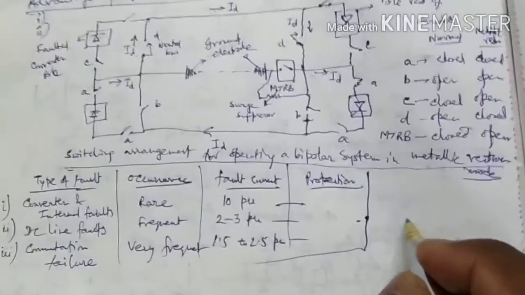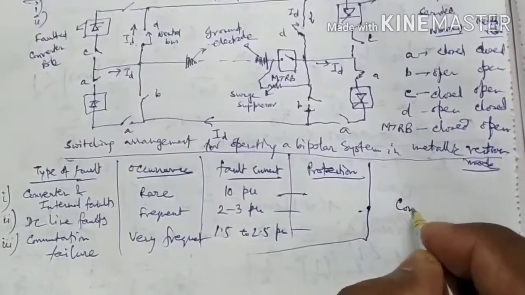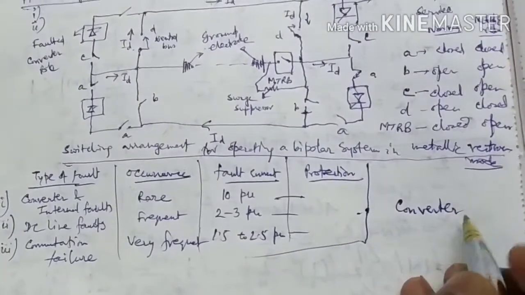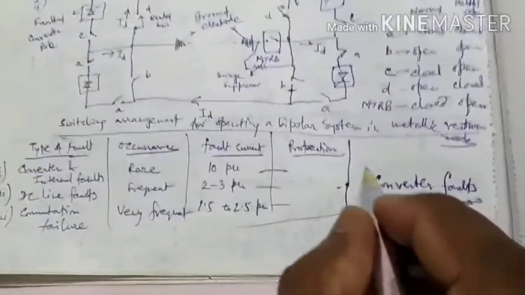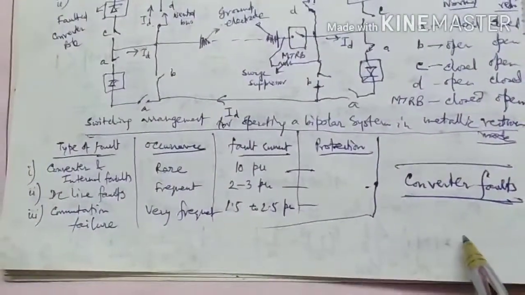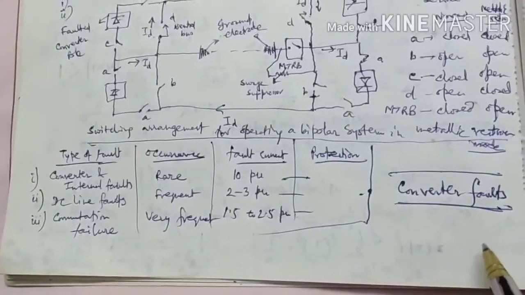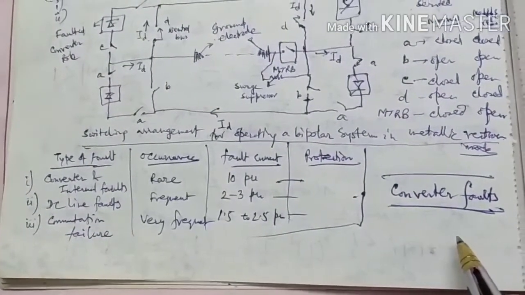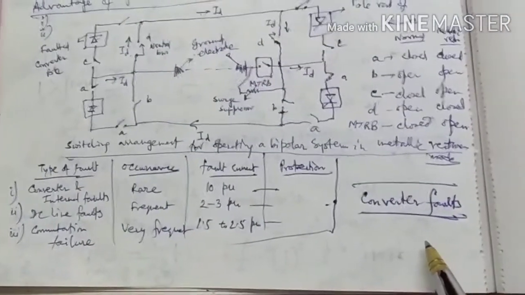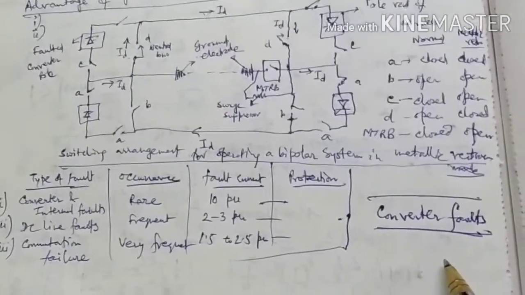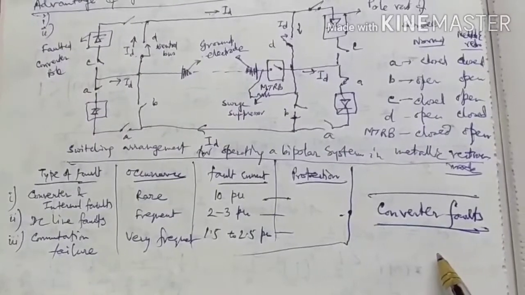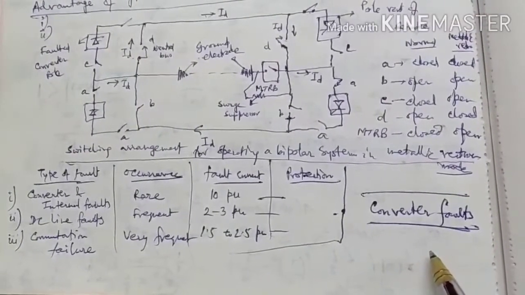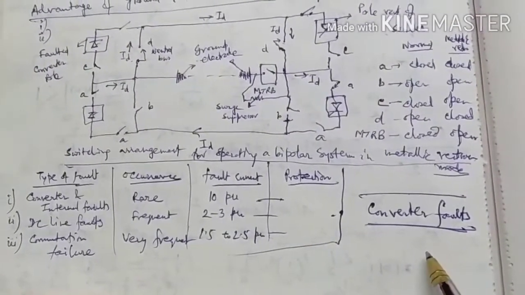And I will discuss the next point, that is converter faults. That is very important. What are converter faults? Internal faults are usually referred to as converter faults, are a common feature but are quickly rectified and quenched and generally do not cause interruption of power flow.